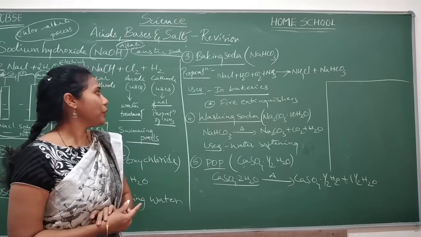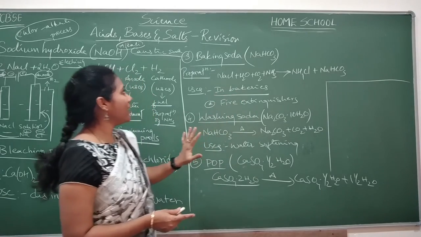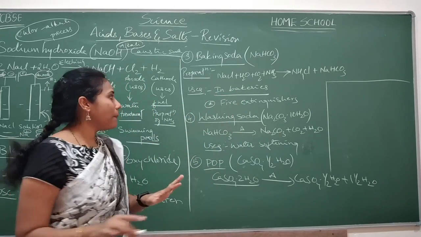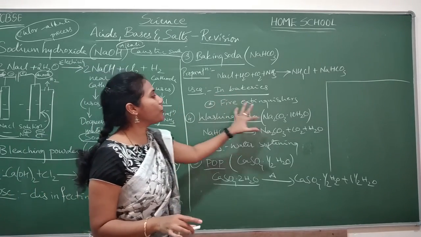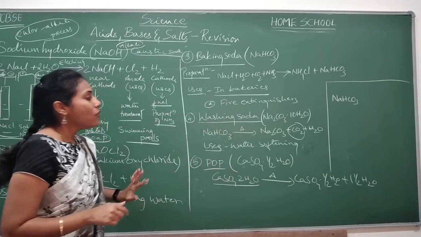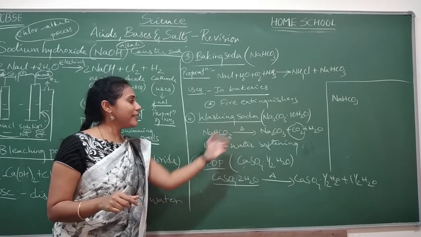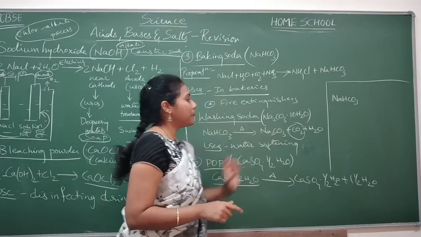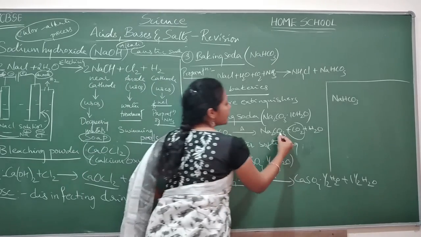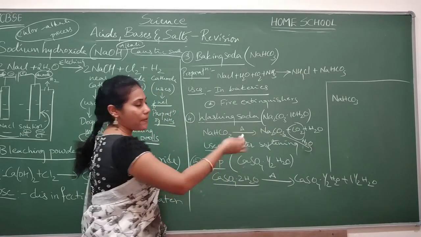Its uses: it is used in bakeries, that is why it is also called baking powder, and it is also used in fire extinguishers. Next compound, washing soda. How is it prepared? When sodium bicarbonate is heated, you get sodium carbonate, and when you leave this sodium carbonate in the atmosphere, it absorbs some amount of water.